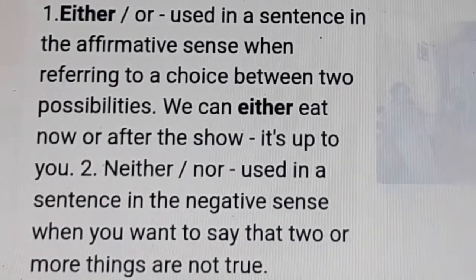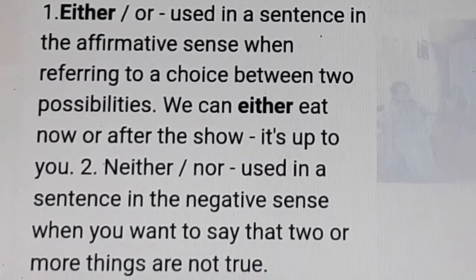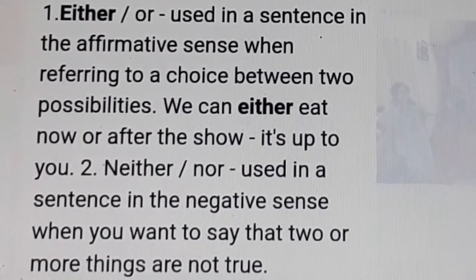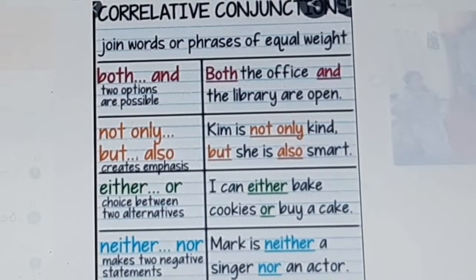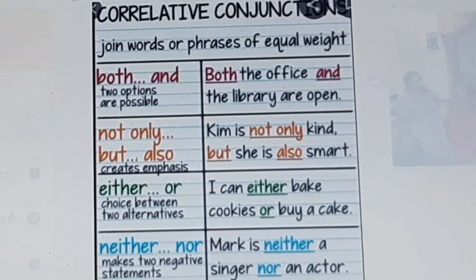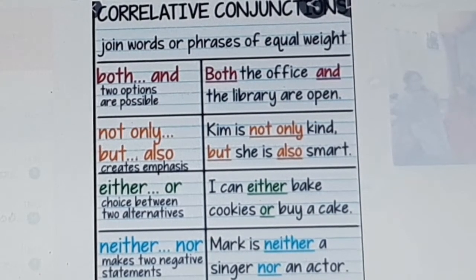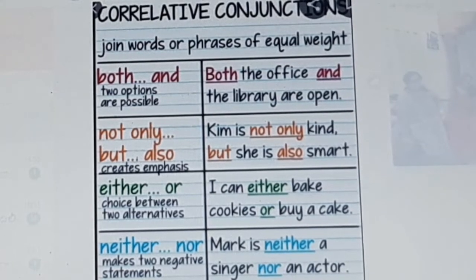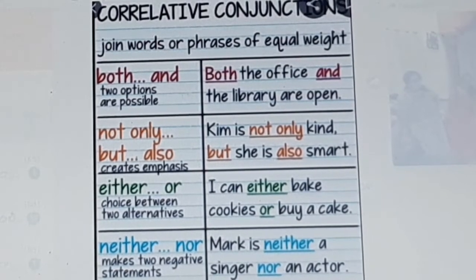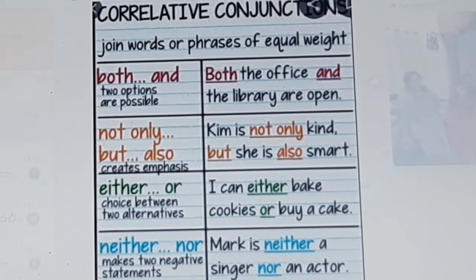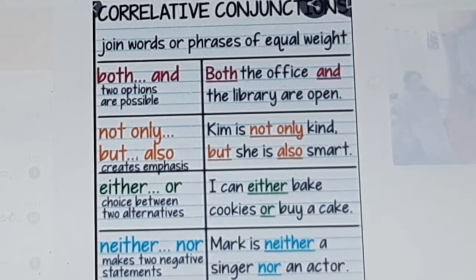Going to learn about either or, neither nor, and how to combine them. Either or, neither nor are called correlative conjunctions. That is, they join words or phrases of equal weight. Examples: both and. Two options are possible.